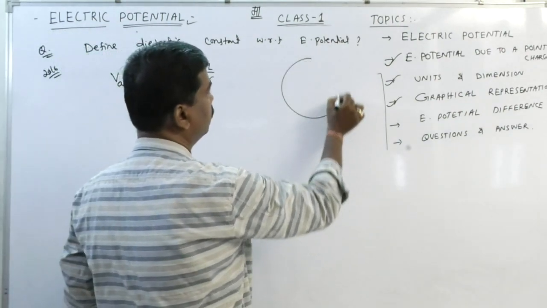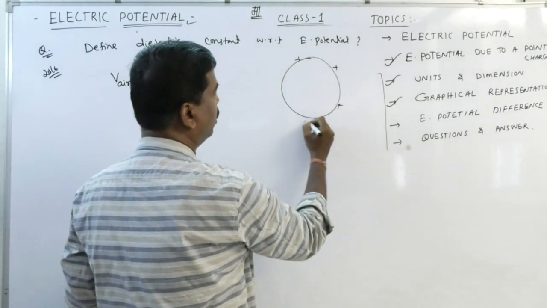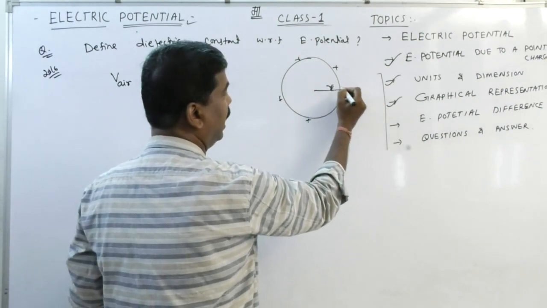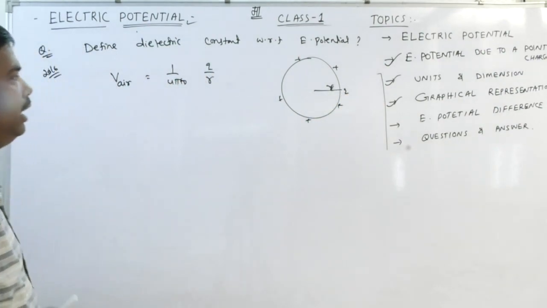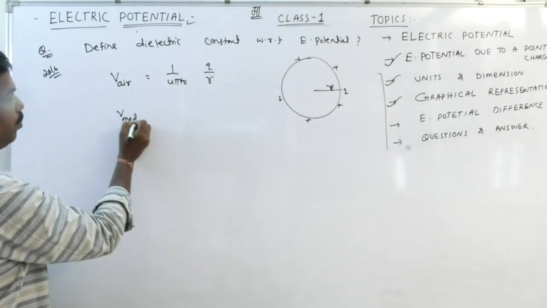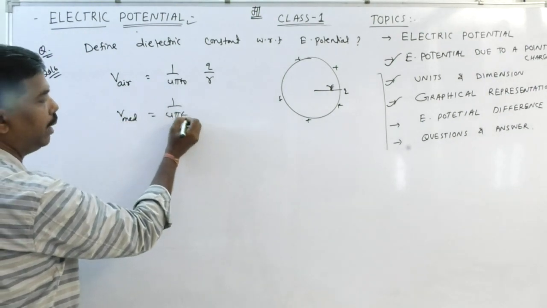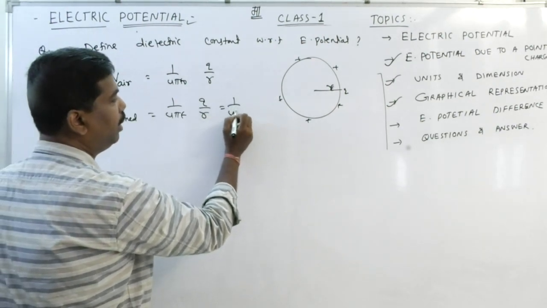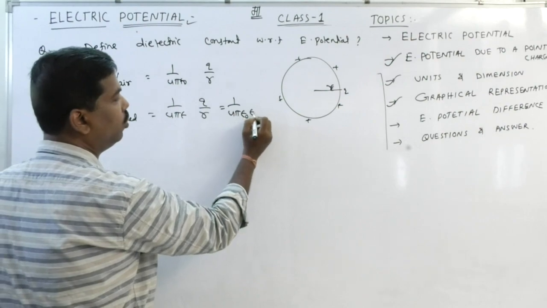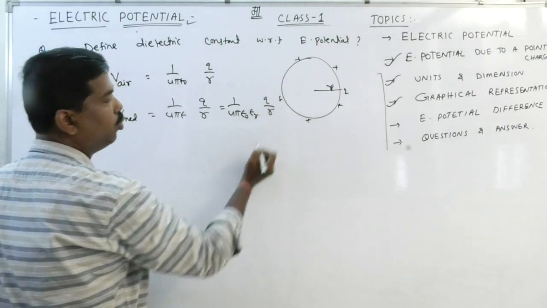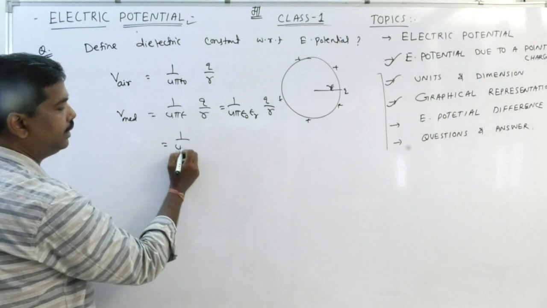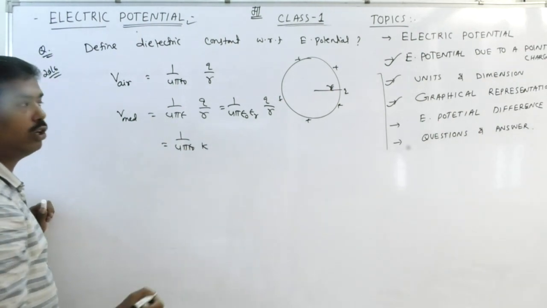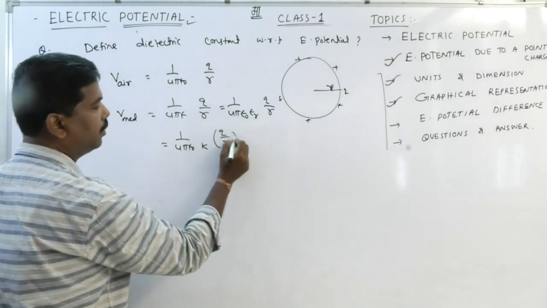Let this be a spherical conductor of radius r and charge q in air medium. And if we find it for a medium, it is found to be 1 by 4 pi epsilon q by r. I can write it as 1 by 4 pi epsilon 0 into epsilon r, q by r, or instead of epsilon r, I can write the dielectric constant: q by r.